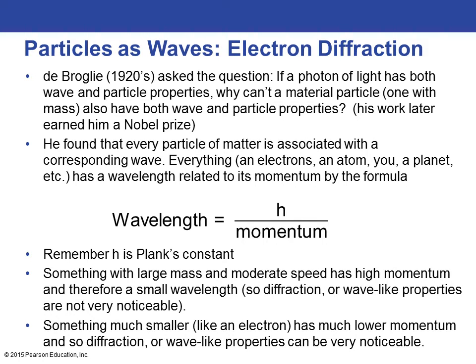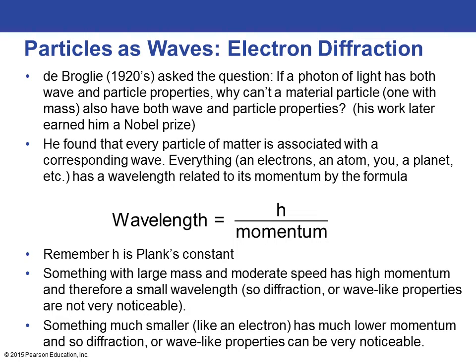Now, a French scientist named de Broglie in the 1920s asked the question, if a photon of light has both wave and particle properties, then why can't a material particle, one with mass, also have both wave and particle properties? So something like you. And his work on this later earned him a Nobel Prize. And what he found was that every particle of matter is associated with a corresponding wave.